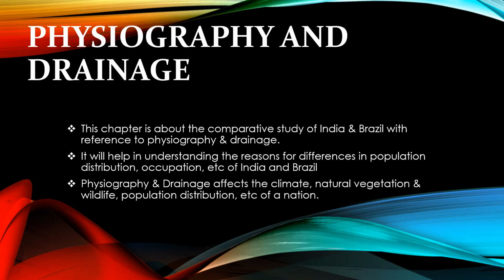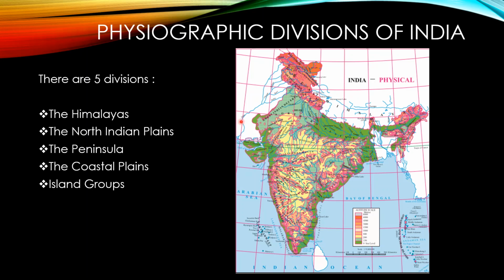Okay, then let us start the lesson physiography and drainage. See student, this is the physical map of India. You should observe this map very carefully. When there is map observation, you should see the index.